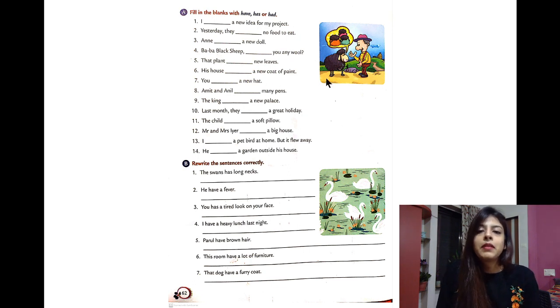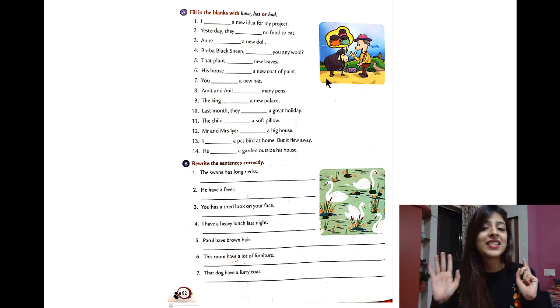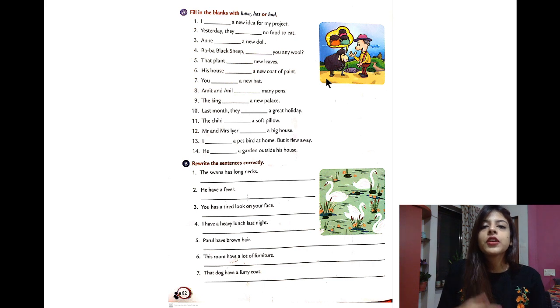Fifth, the plant dash new leaf. The plant has new leaves. This house dash a new coat of paint. This house means one. This house is only one. This house has a new coat of paint. So we have done 6. Rest of them you can do on your own, and we can cross check it later.